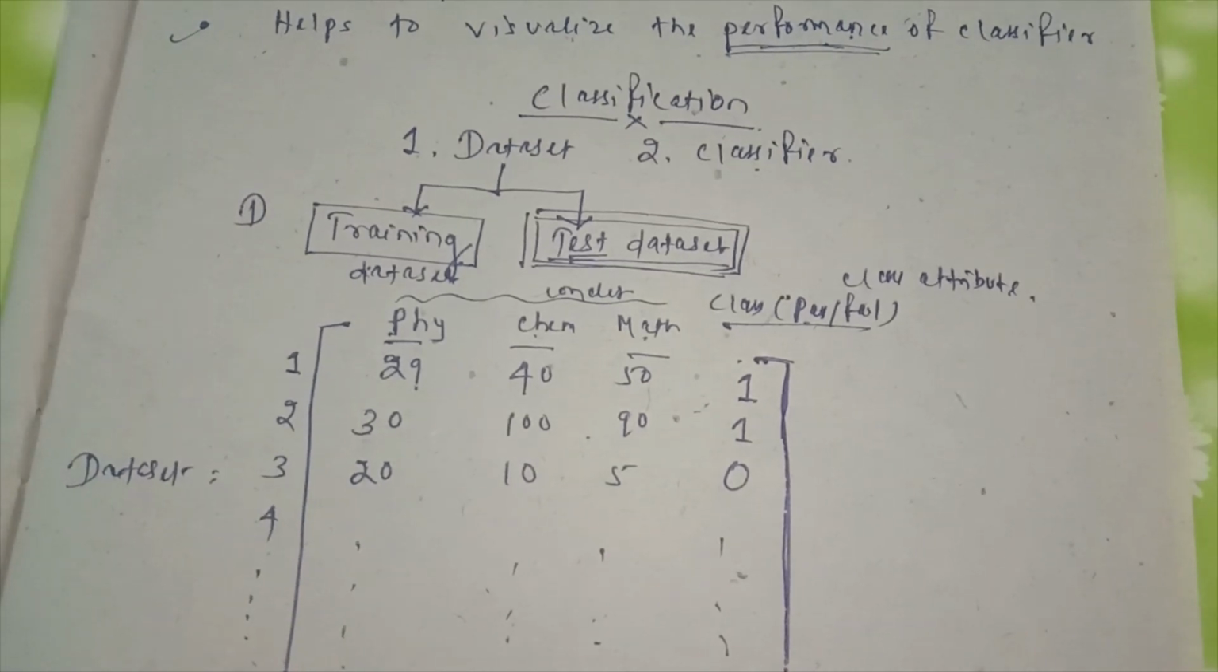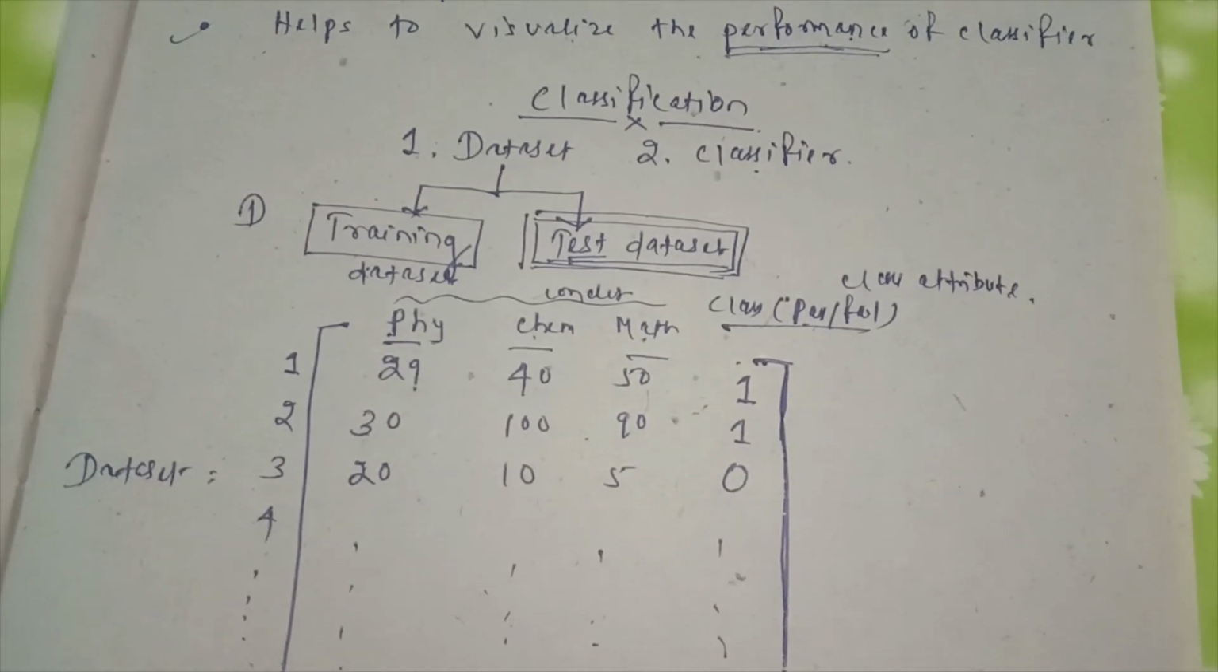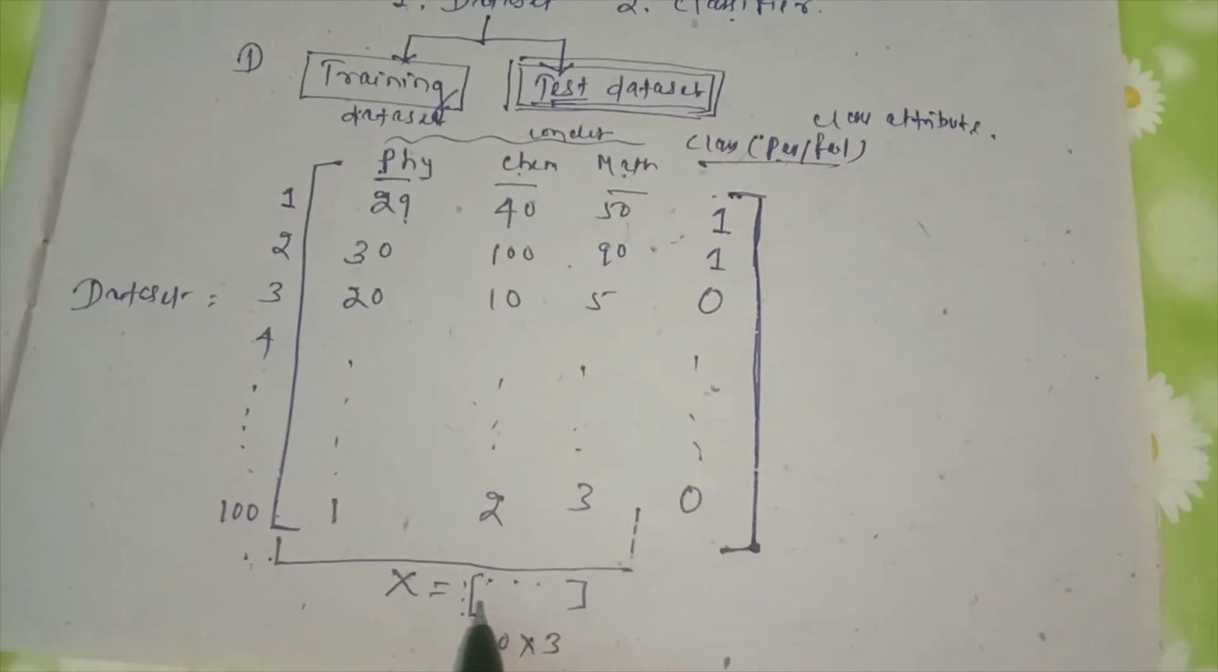We can give it the name X. So X is a matrix. Its size is 100 into 3. Remember that there are 3 columns, physics, chemistry, math, 1, 2, 3, and there are 100 rows. So this whole data set is divided into two parts.